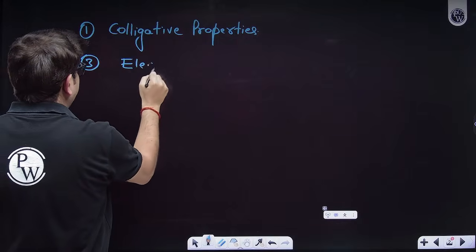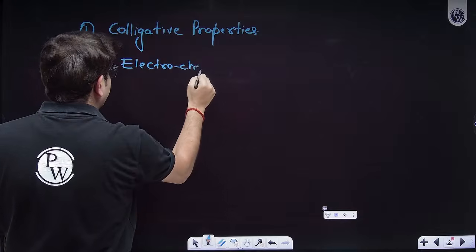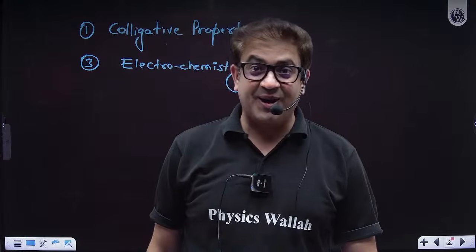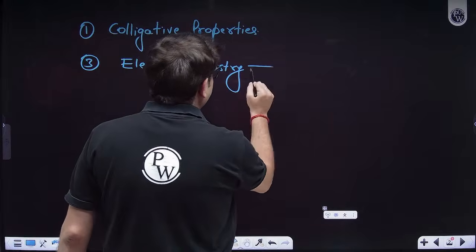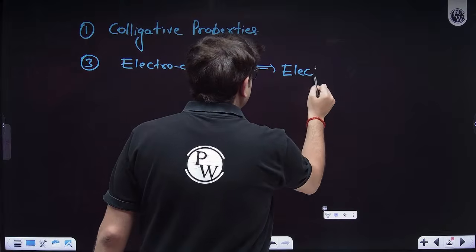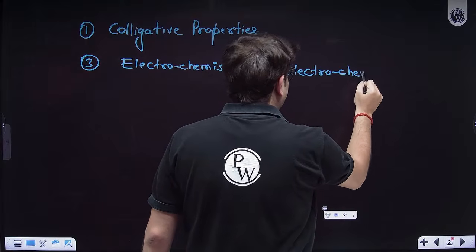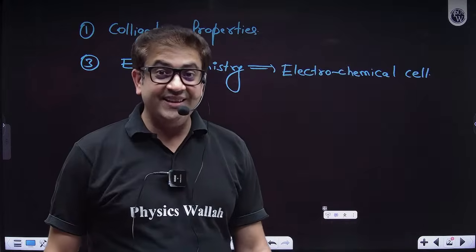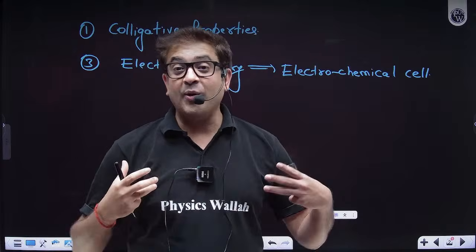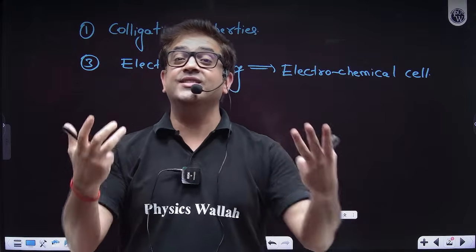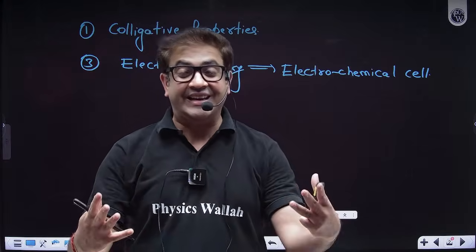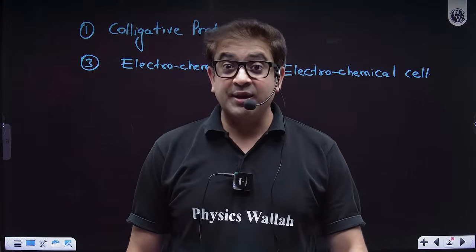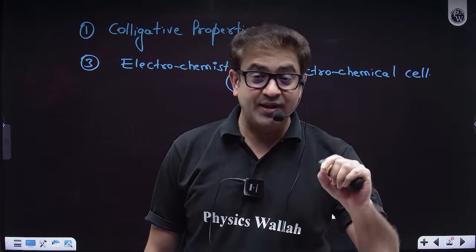And what part of electrochemistry will we discuss today, sir? We will discuss the most important and crucial part: the electrochemical cell. That means a cell which has a spontaneous chemical reaction and gives you energy. That means we are going to discuss batteries. Obviously, chemistry is in everyday life also, and this is the most loved part by JEE Mains and JEE Advanced.